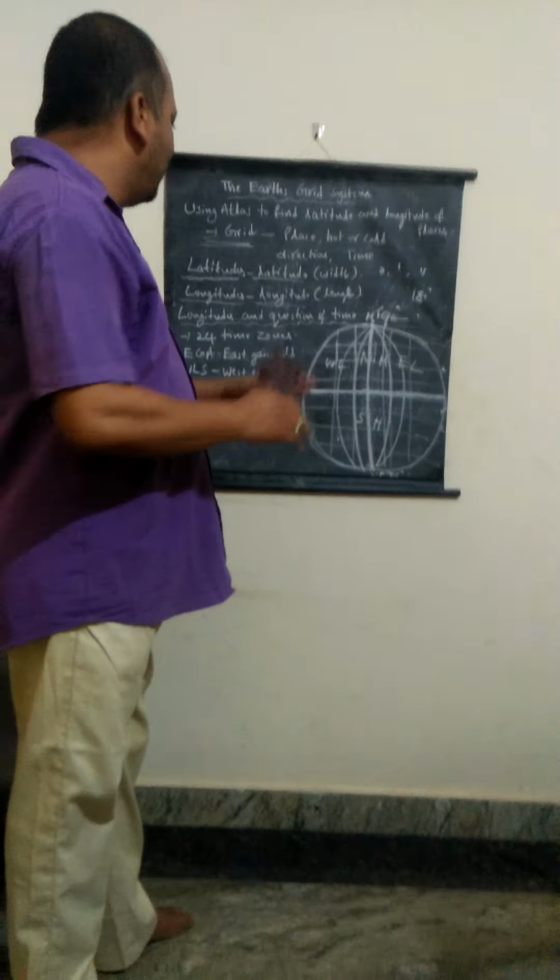By observing all that, the entire world is divided into 24 time zones. The difference between one time zone and the next is 1 hour. One hour means 15 degrees in one time zone, because 15 degrees times 4 minutes equals 60 minutes, that is, 1 hour.